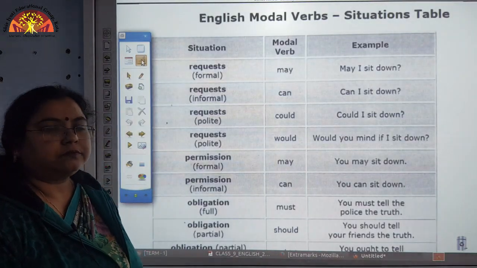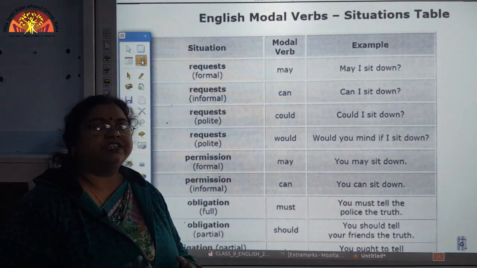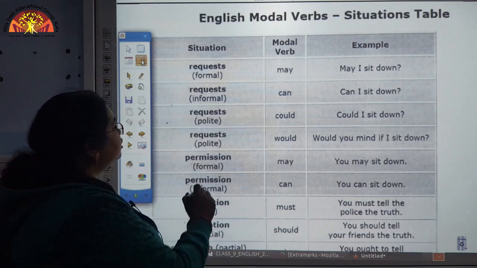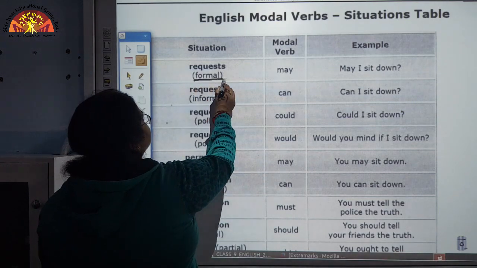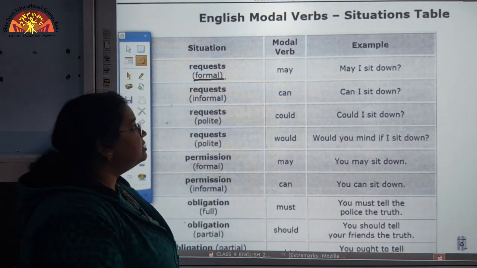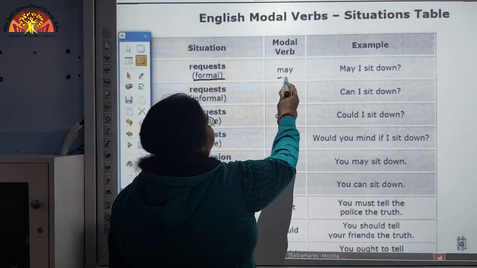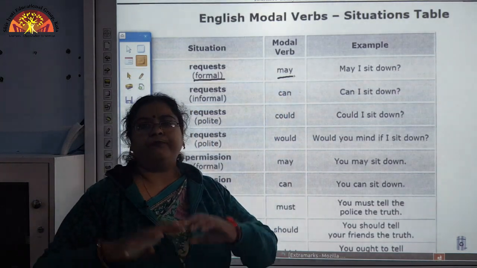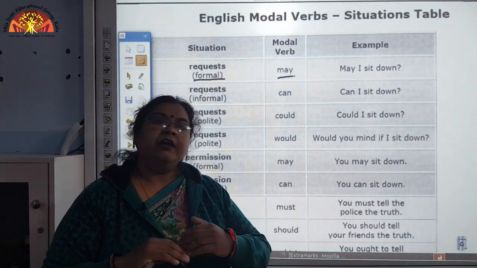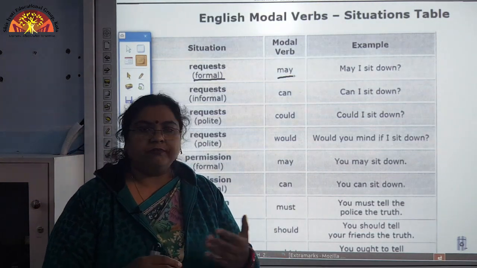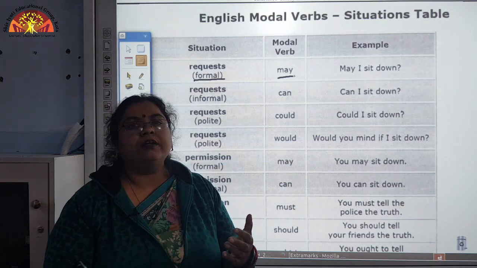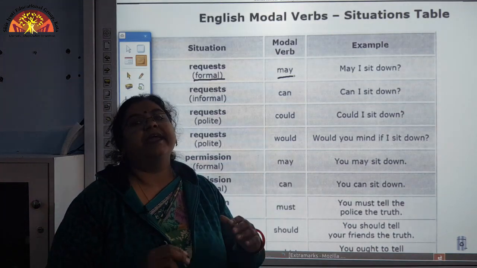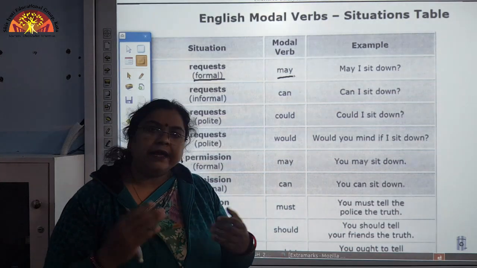So, the first situation that we need to understand is request. If we want to make a formal request, then we have to use may. In a very formal manner, in front of a person before whom you are very formal, you will ask a formal question, may I sit down, may I come in.